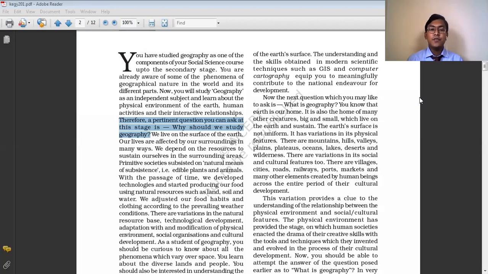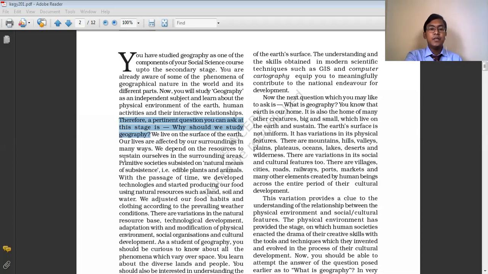So this is why it is very important to know about all those natural phenomena which exist on the earth and which influence human life actually. So we live on the surface of the earth. Our lives are affected by our surroundings in many ways. We depend on the resources in the surrounding areas to sustain ourselves.